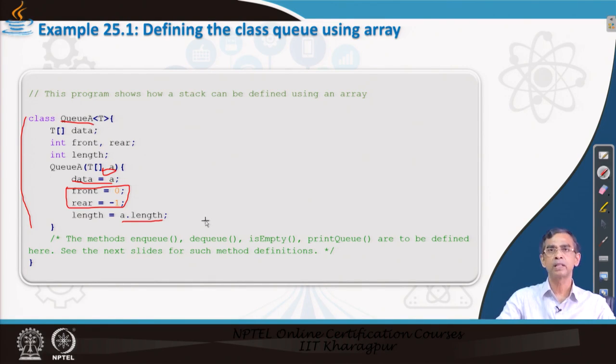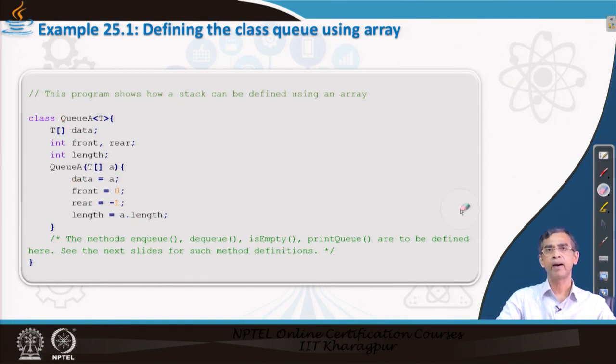So, the methods that are required are NQ, DQ, isEmpty and print queue. NQ is for inserting an element into a queue, DQ is for deleting an element from the queue, isEmpty is to check whether the queue is empty or not, and print queue is to print the current elements that are there in the queue. So, these are the 4 methods that we are to add one by one.